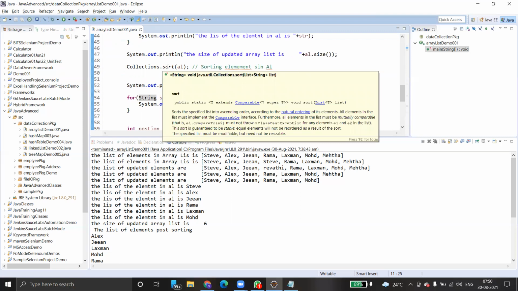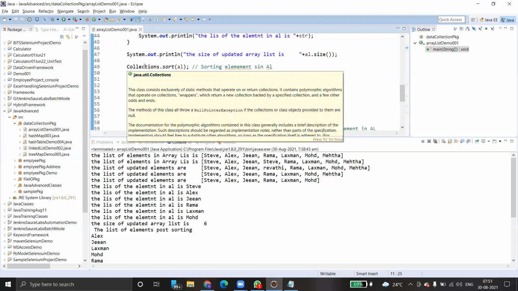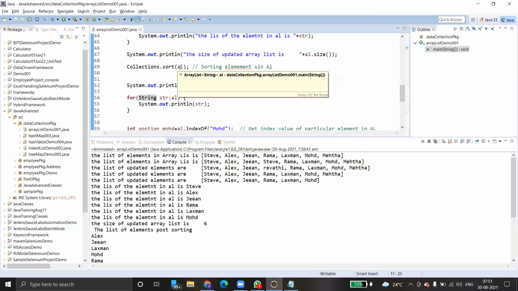Where is this sort method? The sort method is part of the Collections class. This class consists exclusively of static methods that operate on or return collections. That means the class has static methods which you can call directly. Since it's a static method, we call it with the qualified name Collections.sort and then pass the list as the argument. It sorts a list of strings in alphabetical order.